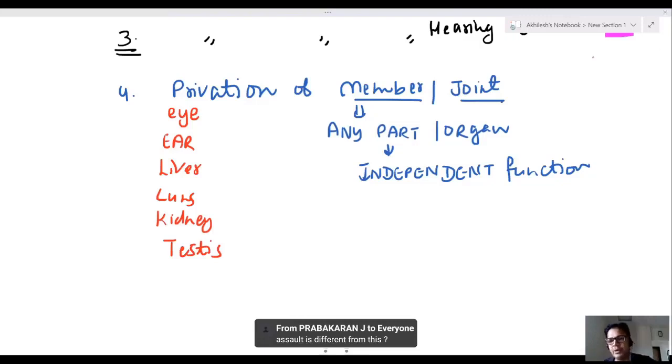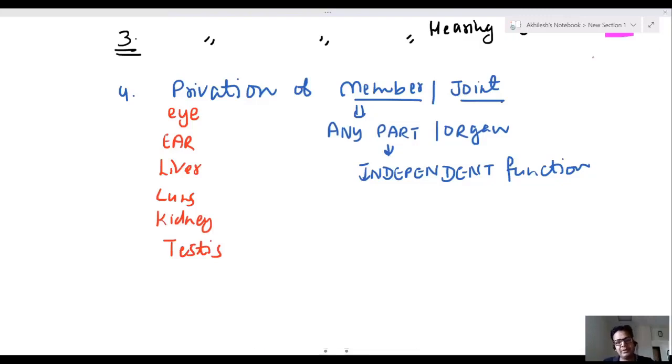So what I want to tell you, my dear friend, is that assault is different from this. Assault is a different criminal attack. Injury and hurt are in the body part. Threatening is not an injury, but threatening is assault.